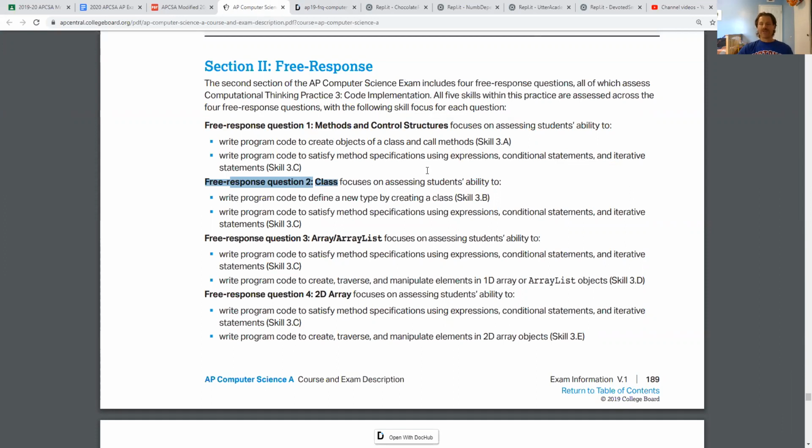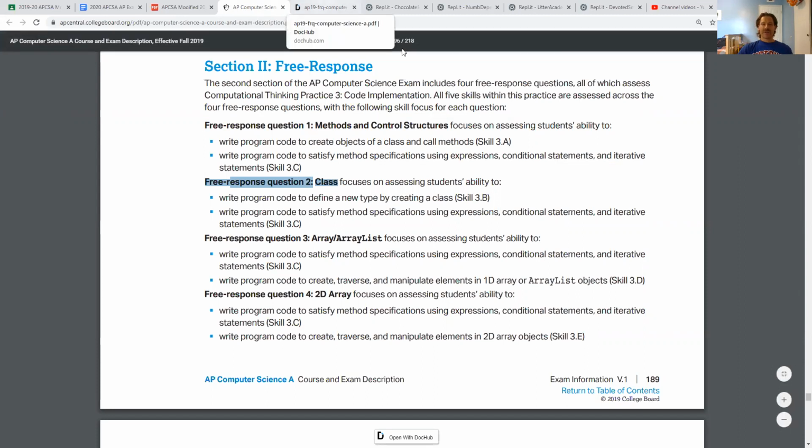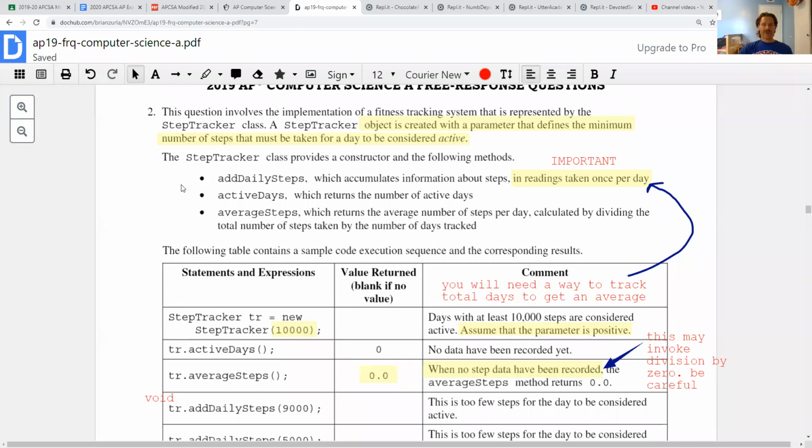Like we're responsible for the signatures and such now. So I think it's still really good practice. You're seeing kind of the other end of this code writing. So very good practice for us. We're writing something called a step tracker. Okay, like a Fitbit kind of thing. All right. And it's got a few things that it can do.